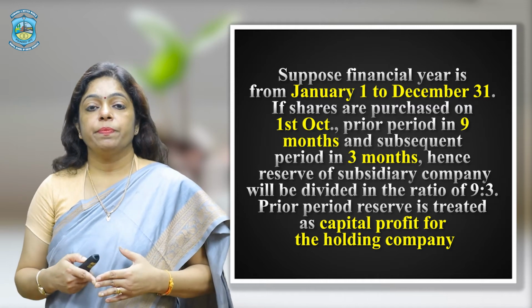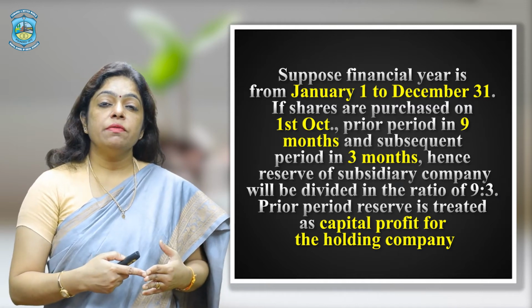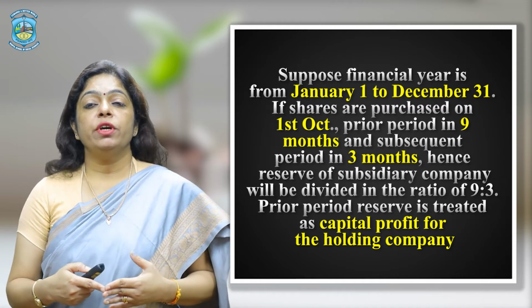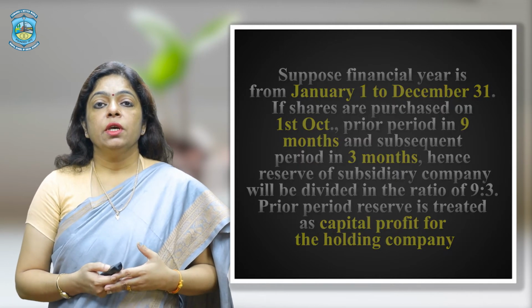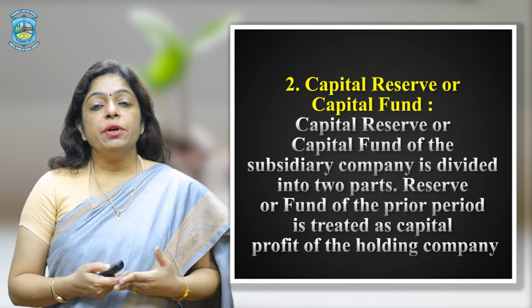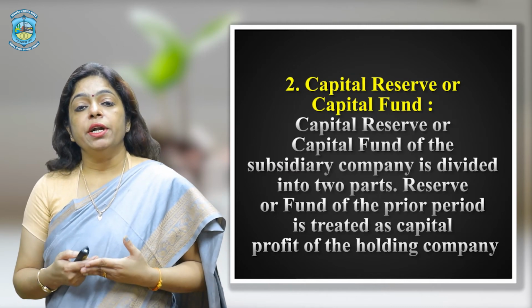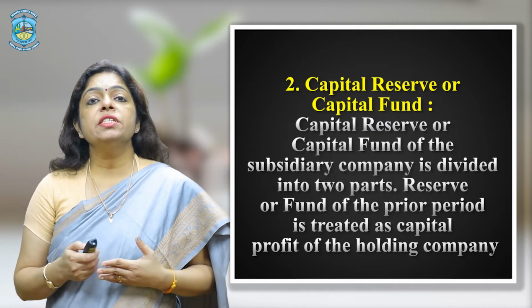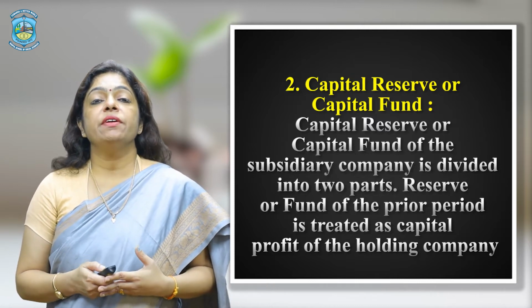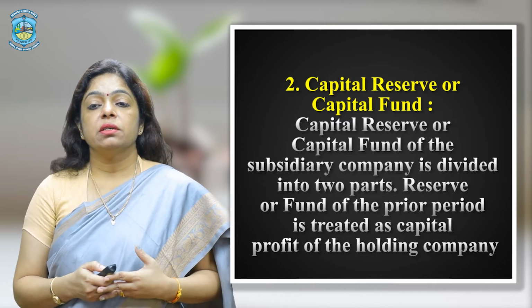The prior period reserve is treated as capital profit for the holding company. What shall we do to the capital reserve or capital fund? The capital reserve or capital fund of the subsidiary company is divided in two parts.